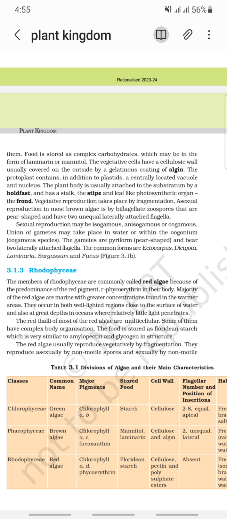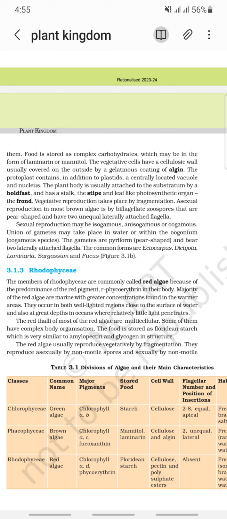The plant body is usually attached to the substratum by a holdfast and has a stalk, the stipe, and a leaf-like photosynthetic organ, the frond. Vegetative reproduction takes place by fragmentation.